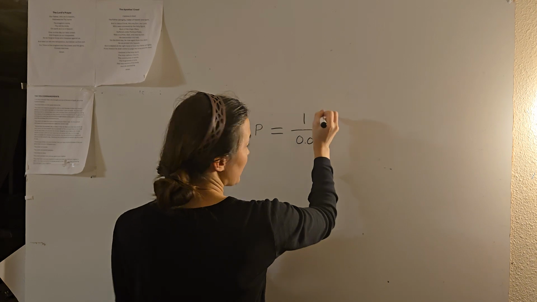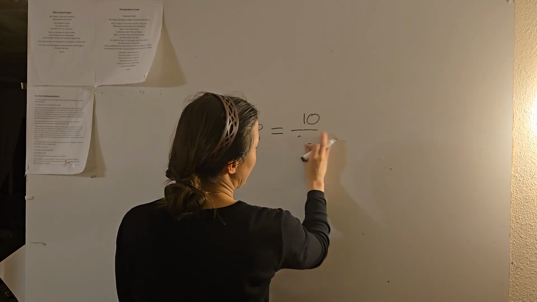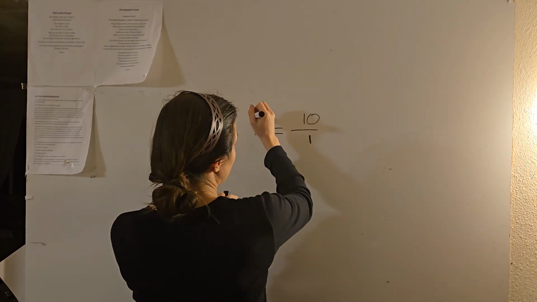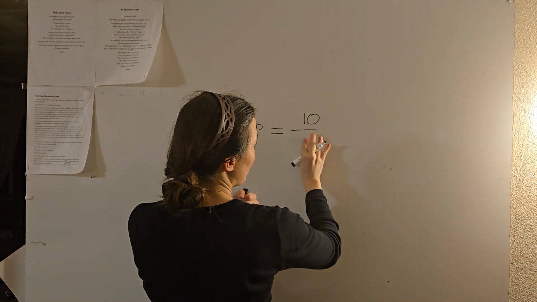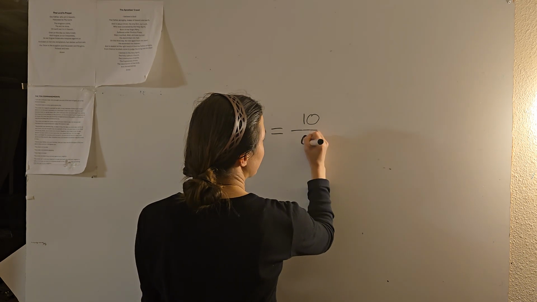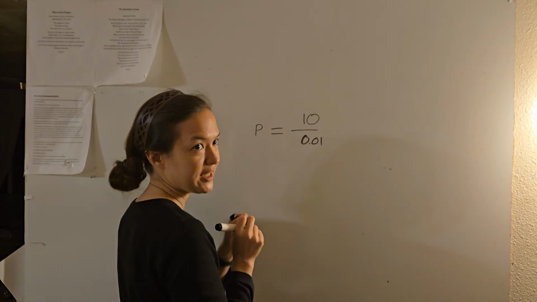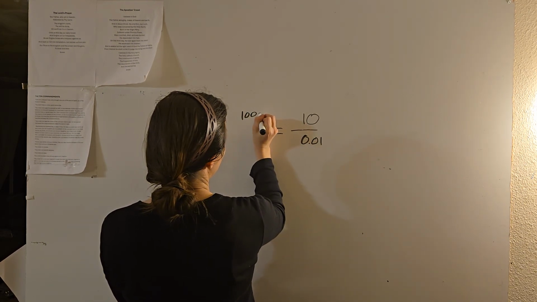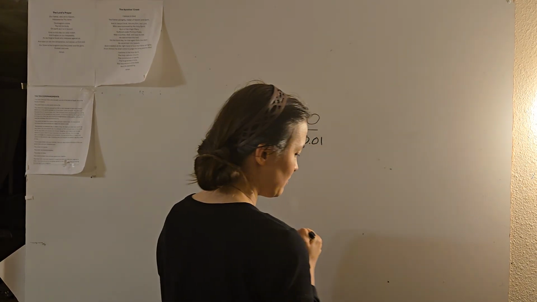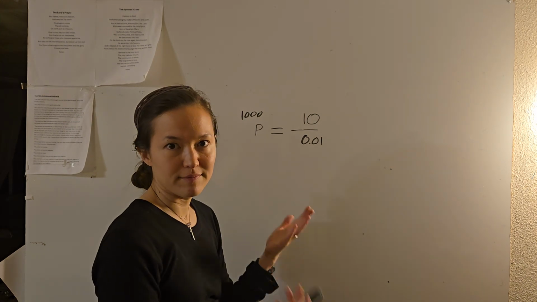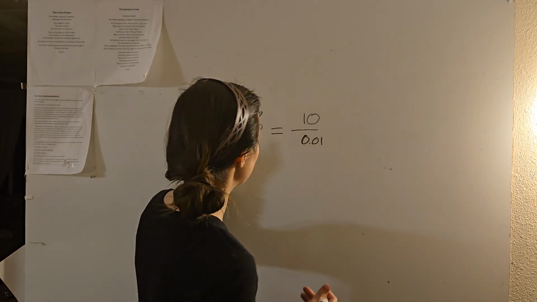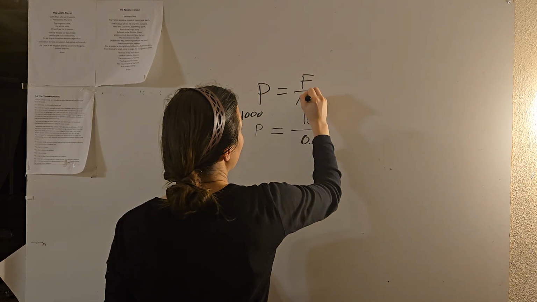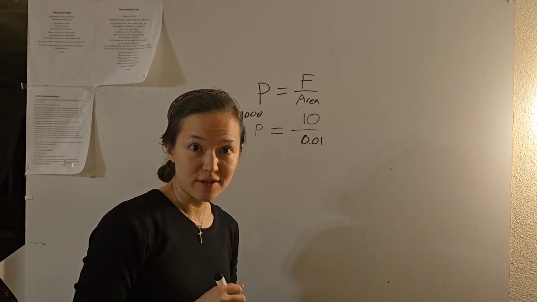Let's say the force is 10. We're not doing units, just for the sake of it. And say that the area of my fist, let's just say, is 1. The cross section is the area of my fist. So then the pressure will be 10. Now I'll say that I'm holding a knife, and the area of that knife is tiny. Now all of a sudden the pressure is 1,000. So basically all melee weapons deal with pressure equals force over area. Now we're going to talk about liquid pressure.